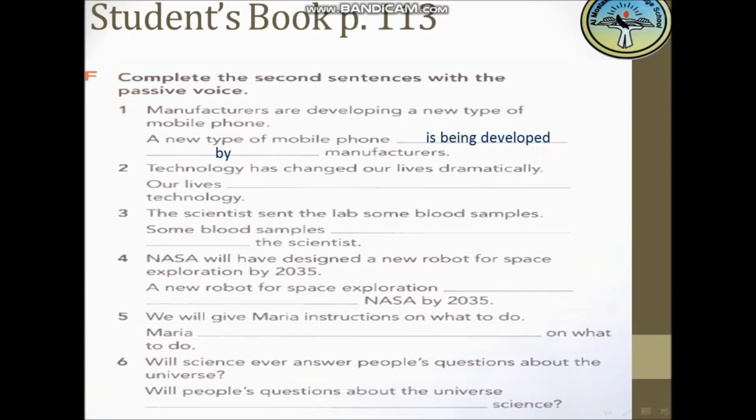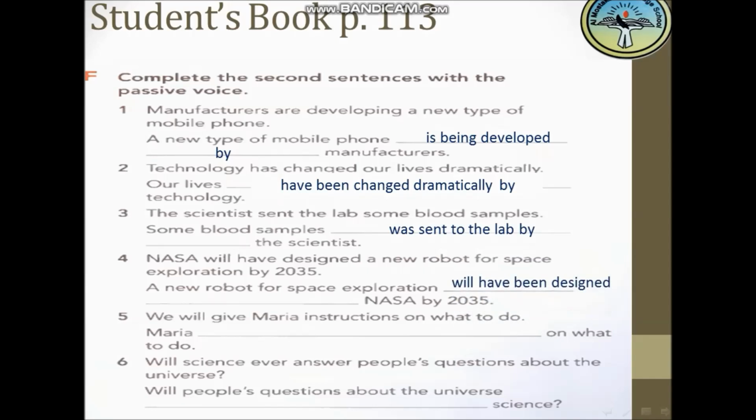Technology has changed our lives dramatically. Our lives, instead of has, I will put have and then been and then changed dramatically by technology. The scientists sent the lab some blood samples. So some blood samples were sent to the lab by the scientists.